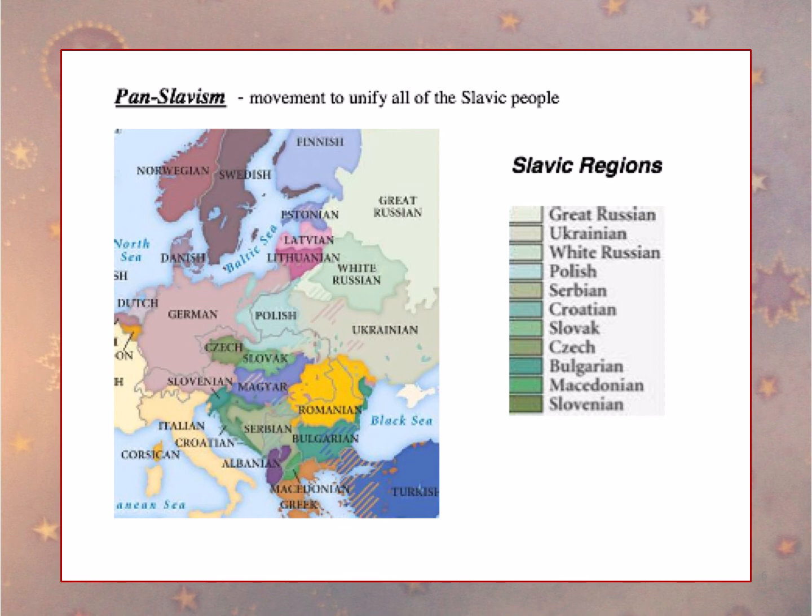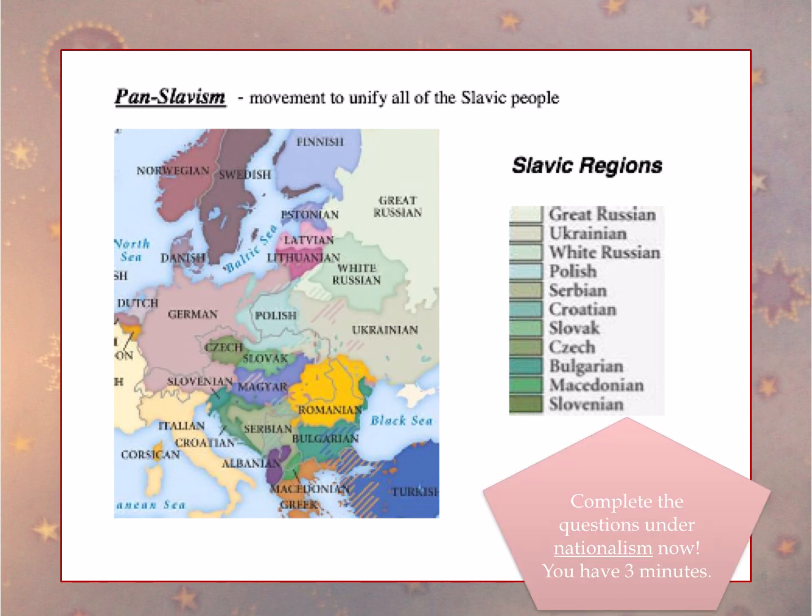Go ahead now and read the little paragraph that's on your paper and answer question 1. How did nationalism lead to fights over territories? Pause the video and answer that question now. So again, for question 1, make sure that you've used that text-dependent question, you've read the text, and that you have an answer that you feel confident with for question number 1.